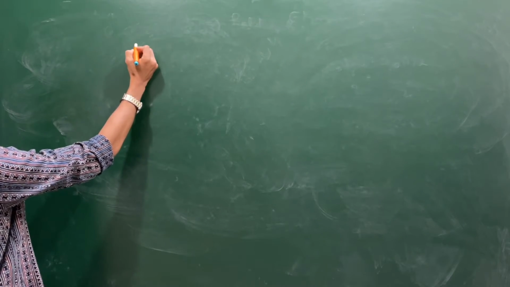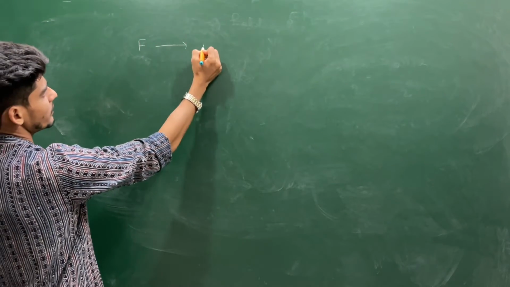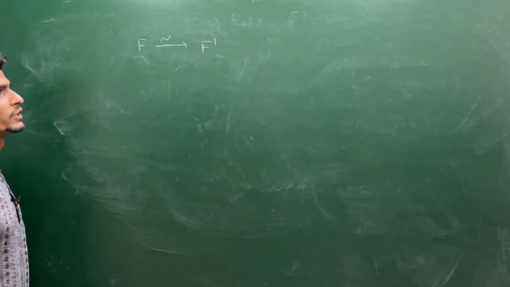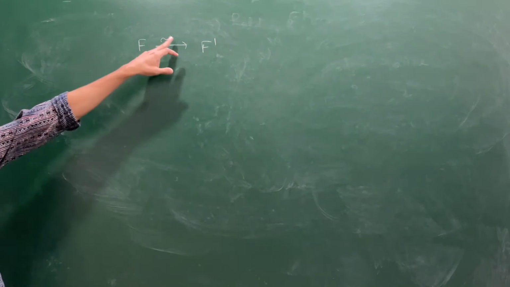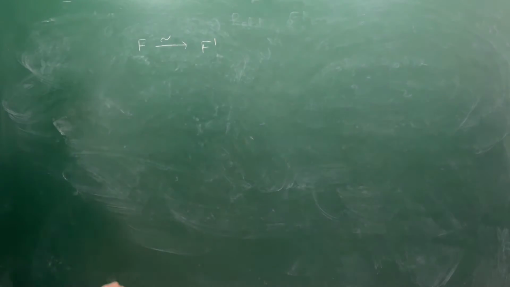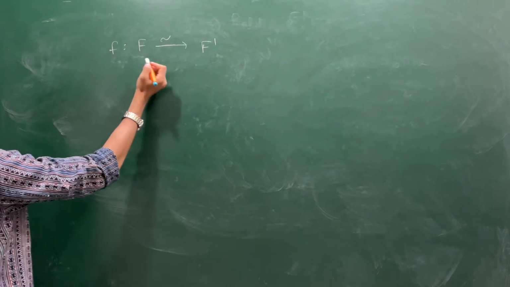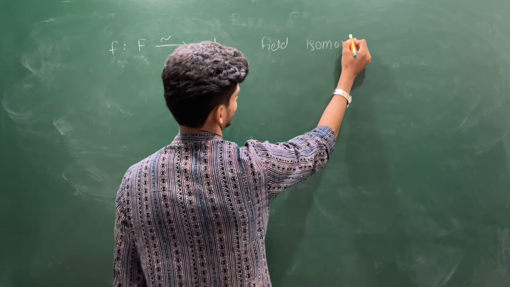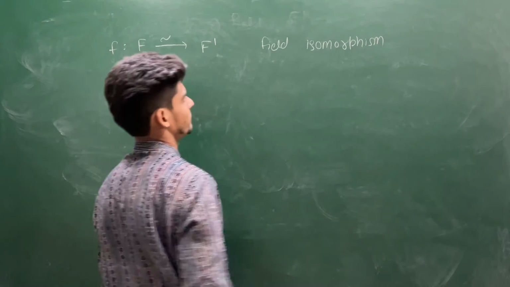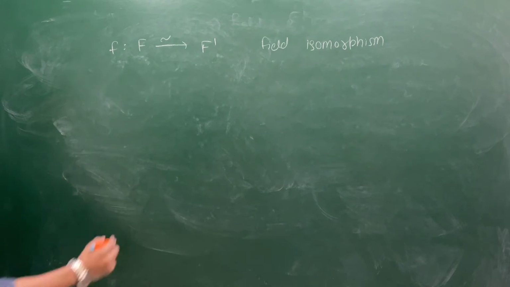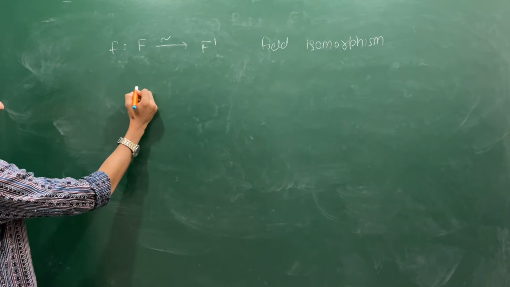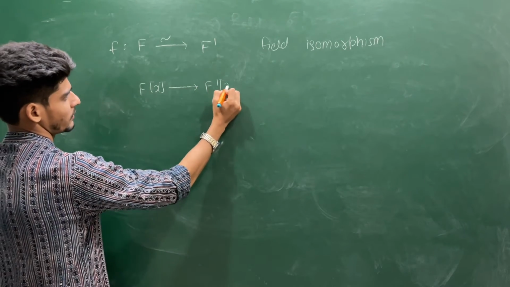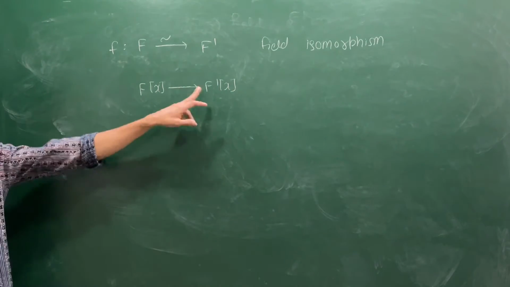Suppose we are having a field isomorphism, say f, where F and F prime both are fields, and this symbol I am using for the isomorphism. The symbol I am using from the Dummit and Foote book. Suppose this is a field isomorphism. What can you say about this map? Or can you give me a natural map between F[x] and F prime[x]?